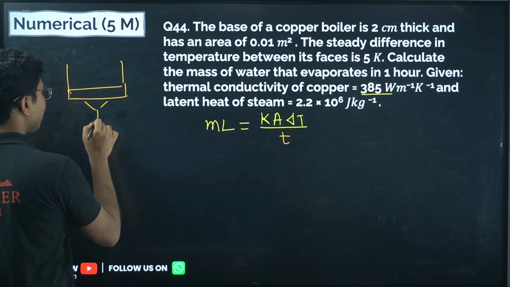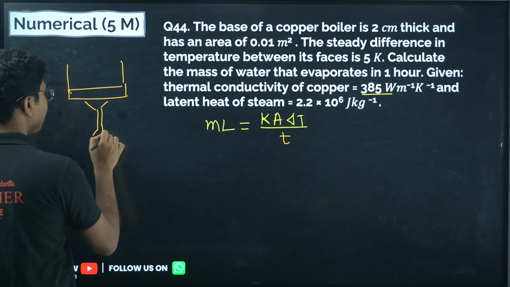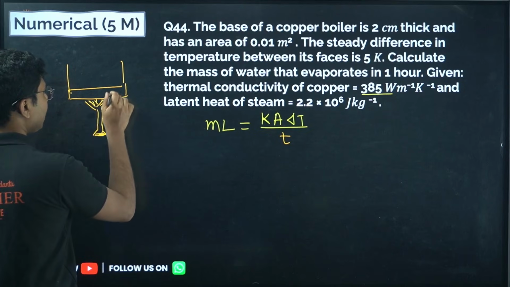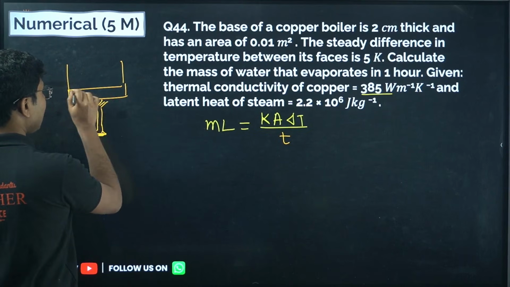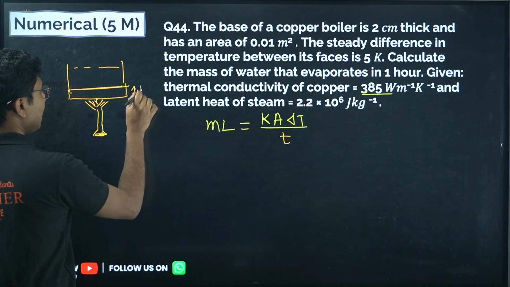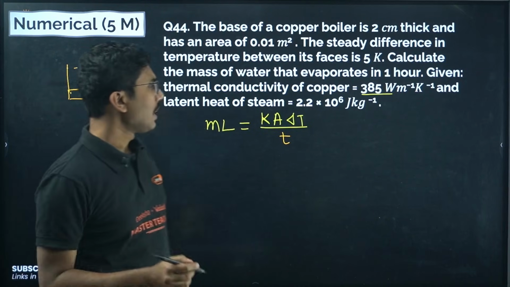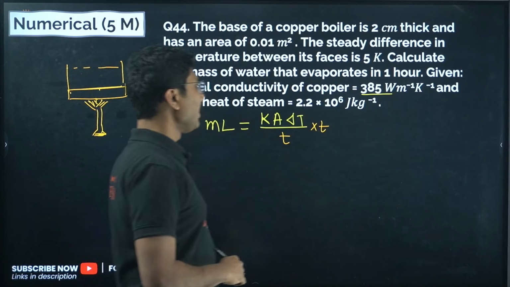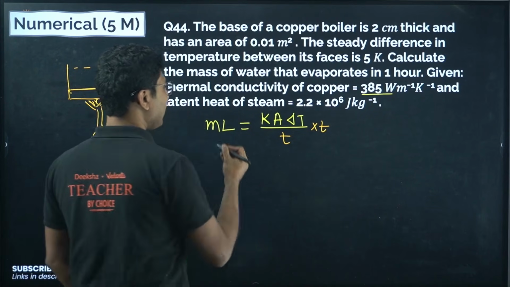So this is the source of heat, okay, the Bunsen burner is there, you are burning it here. This is the source and this is the place where the water is. This is the thickness, the distance between the two points, and into time t. So K is given, A is given, you can calculate mass.